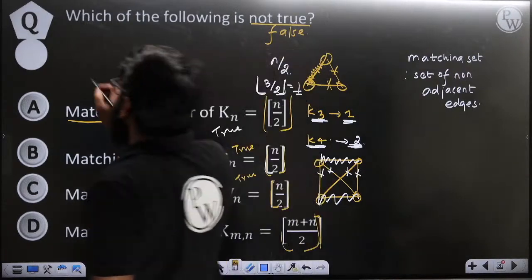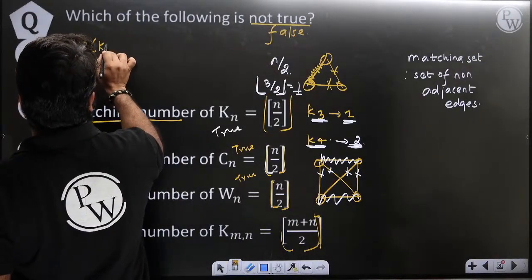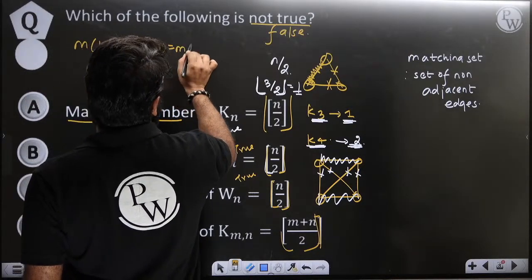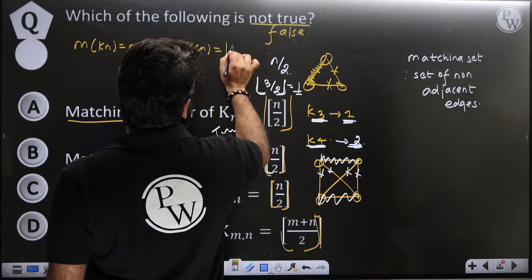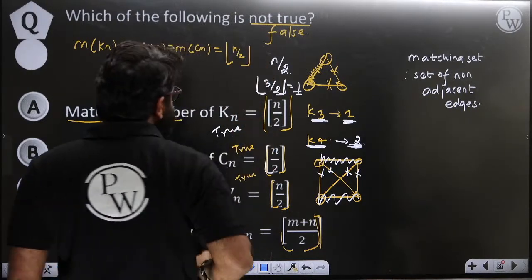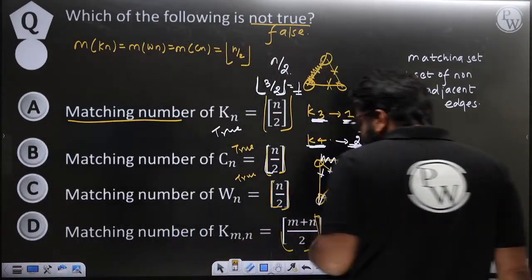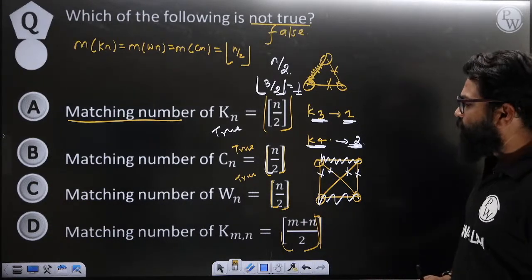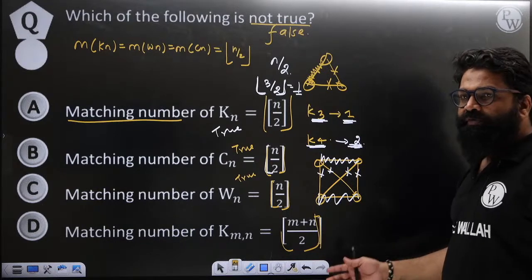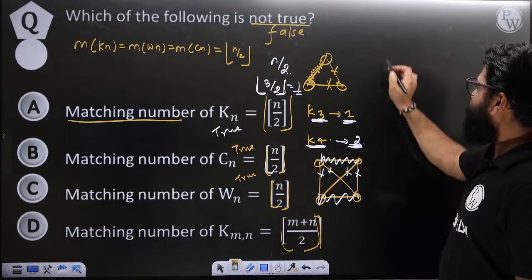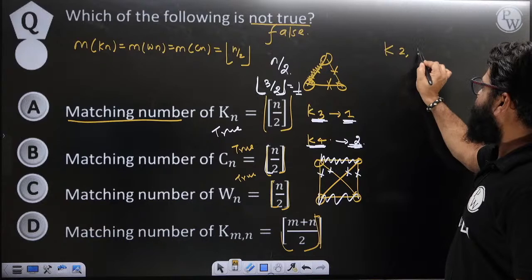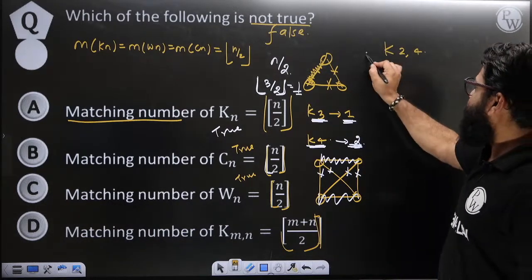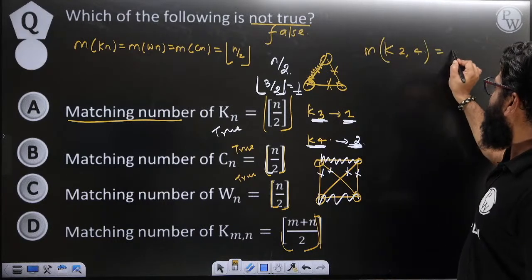So we can say that the matching number of a complete graph is equal to the matching number of a wheel graph and the matching number of a Cn graph. These are all basically floor of n by 2, and so these statements are true. But what about the last statement? It says the matching number of K m, comma, n. Take an example of K 2, 4. Suppose you take K 2, 4, what will you get? The matching number of K 2, 4 is 2.